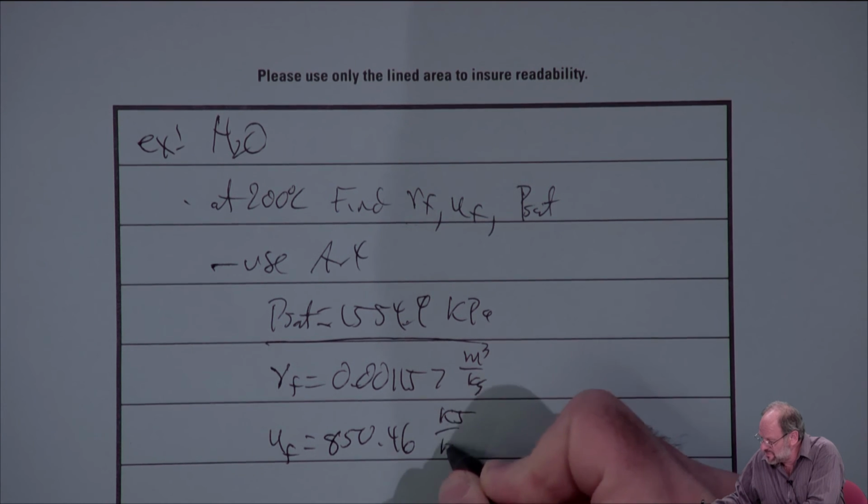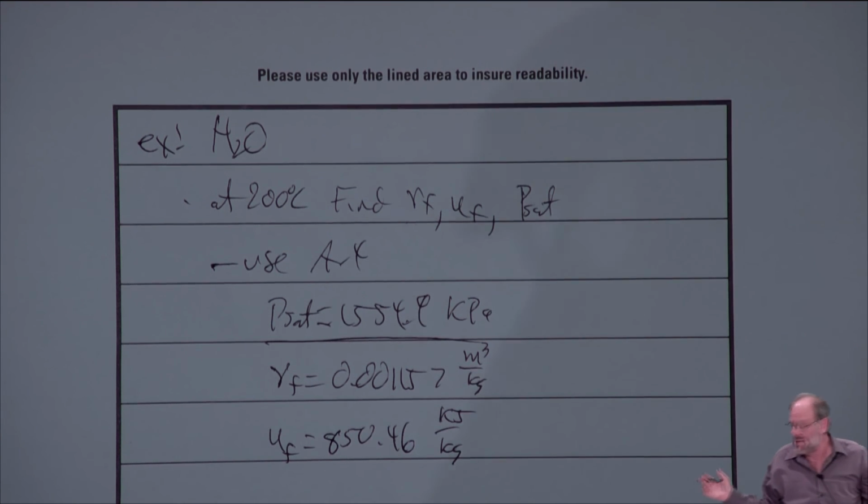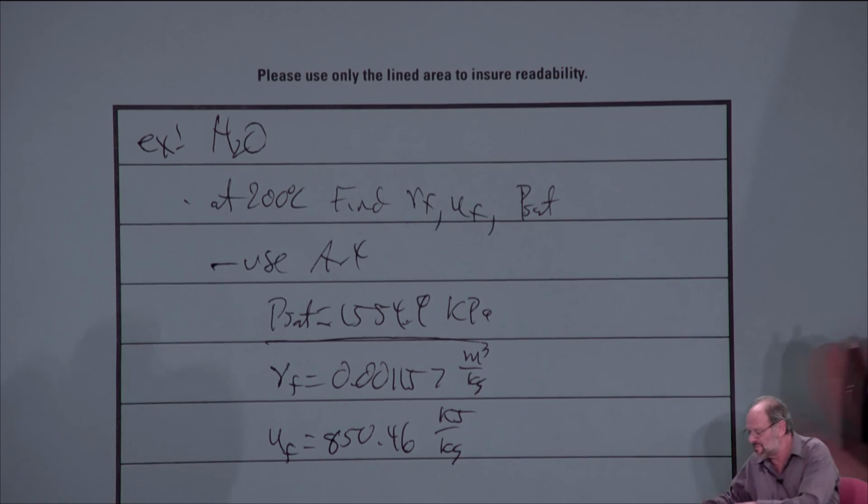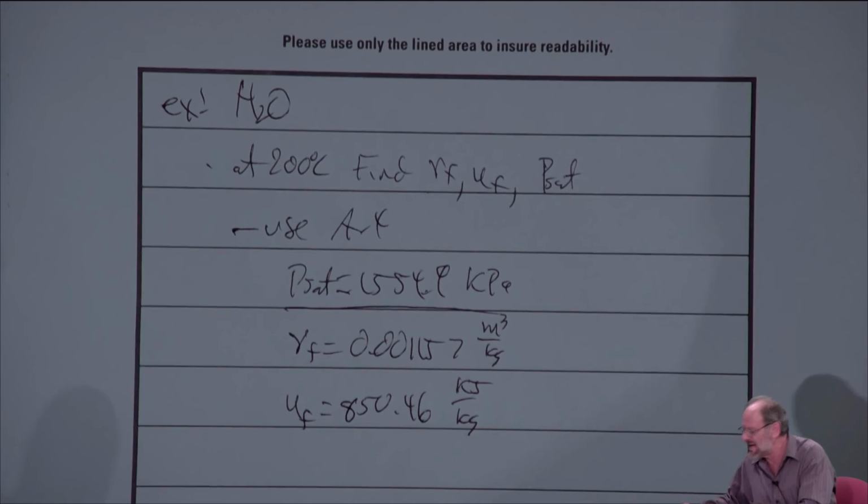And the units are kilojoules per kilogram. So there's one example problem. Again, you should be able to see how incredibly straightforward it is to get the data out of our tables. It always bothers me when students just never figure out how to use the data tables.